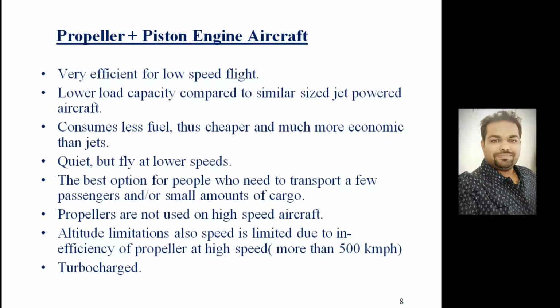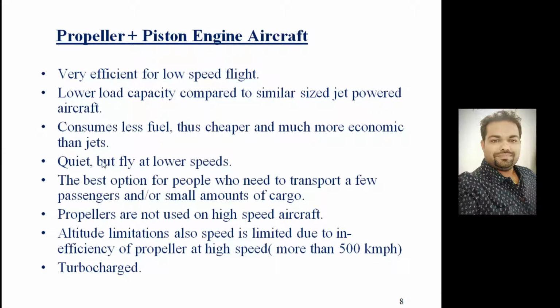If we look at the configuration in the engine, as I said, the engine crankshaft will be connected to the propeller. So the engine we use in the aircraft is what we call the piston propeller engine. What are the advantages? It is very efficient for low speed flight, has lower load capacity compared to a similar sized jet powered aircraft, and consumes less fuel, thus is cheaper and more economical than jet engines.